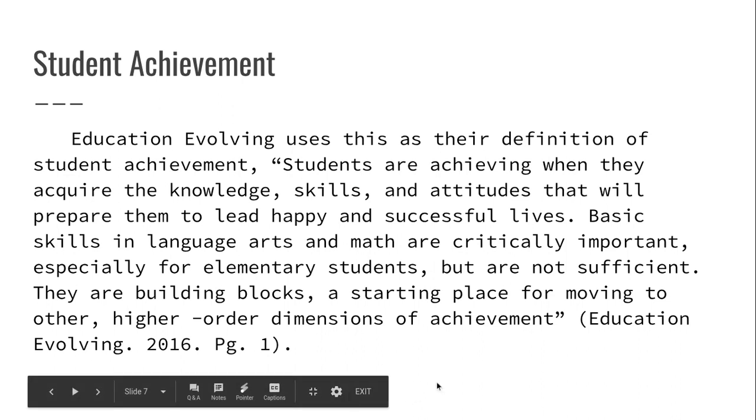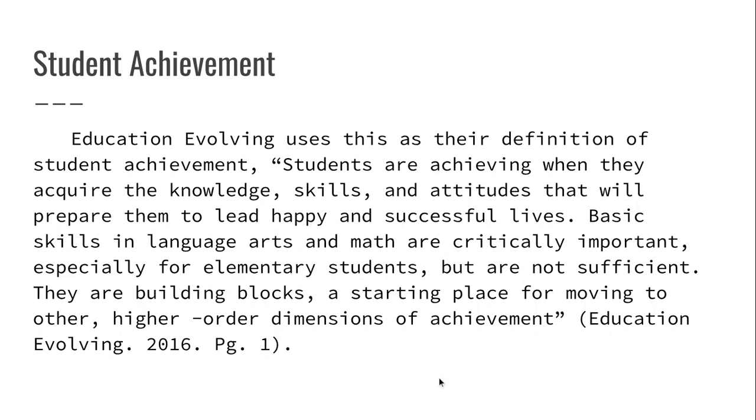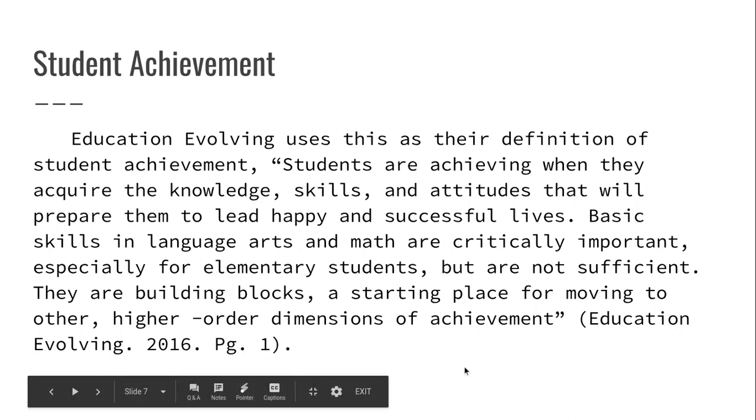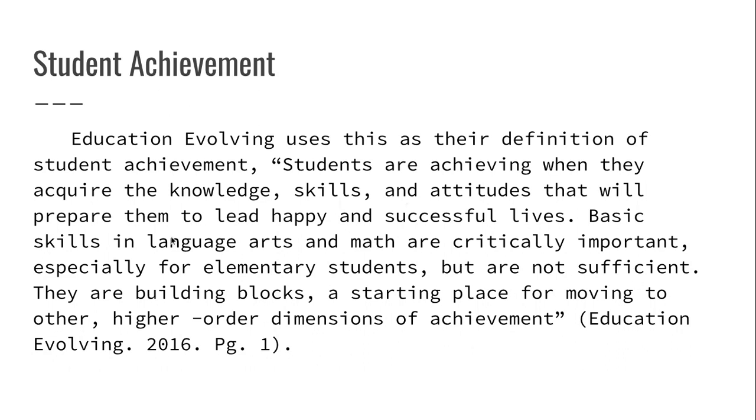So Education Evolving is an organization that is advocating for better measures of achievement, quality schools, and individualizing assessments. Because they're saying, how can you measure a student's success based on these things when everybody starts in a different place?